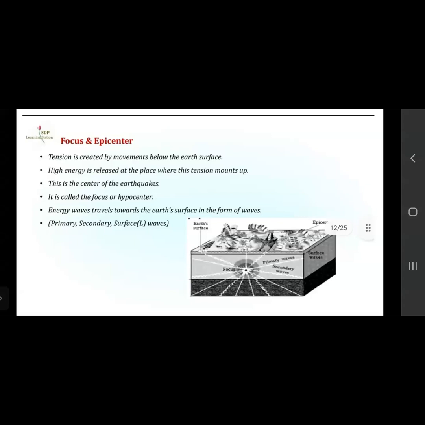It is called the focus or hypocenter. Energy travels towards the earth's surface in the form of waves. Now they are classified into primary, secondary, and surface waves.